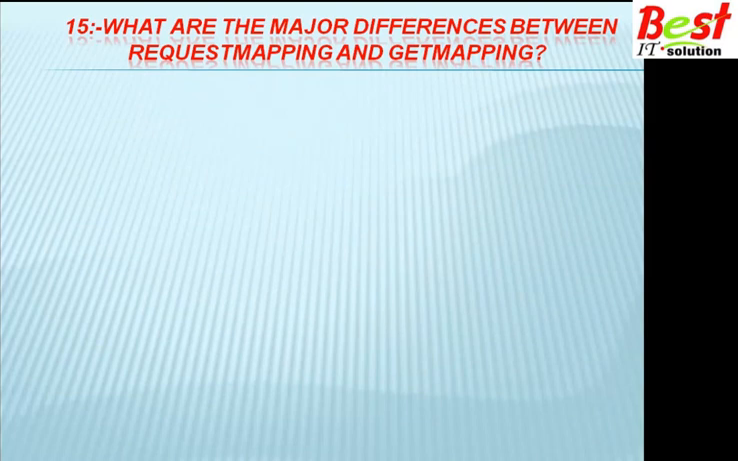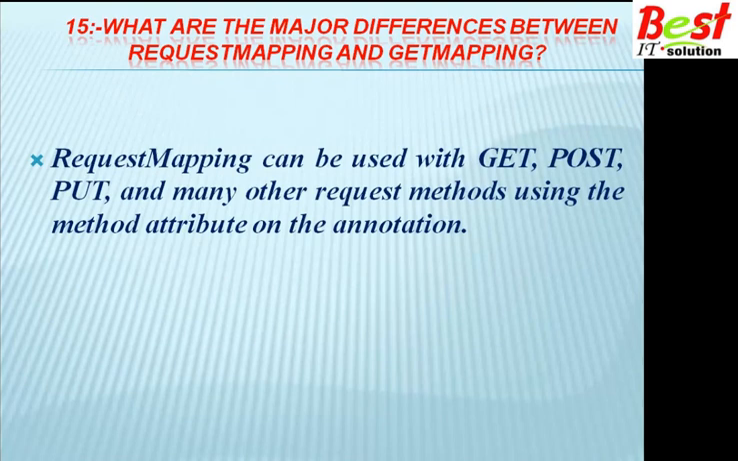What are the major differences between RequestMapping and GetMapping? This is also a very common question which is most asked in interviews. RequestMapping can be used with get, post, put and many other request methods using the method attribute on the annotation. So RequestMapping is a generalized annotation. If we use RequestMapping, we need to mention another attribute, the method attribute, in the parameter, and pass which type of request it is. The method type can be get or post or put, which we can mention in the attribute.